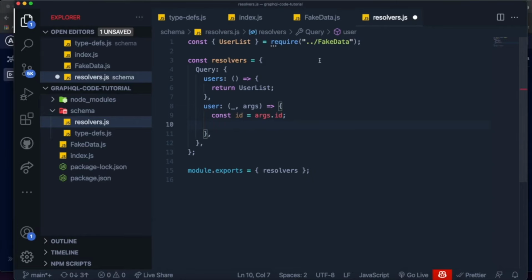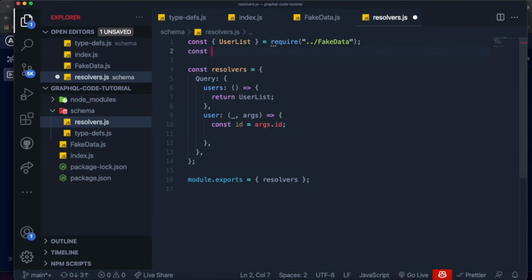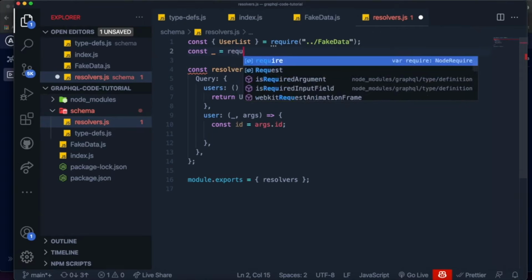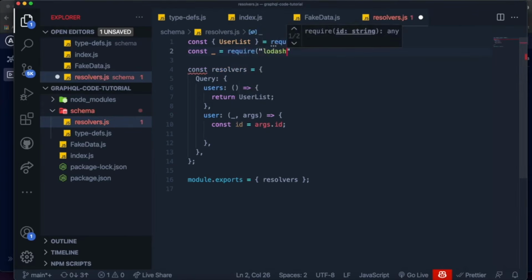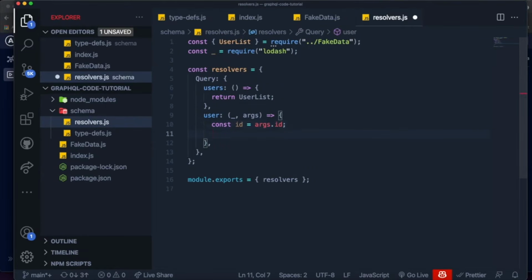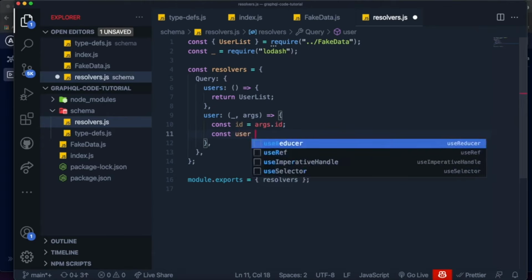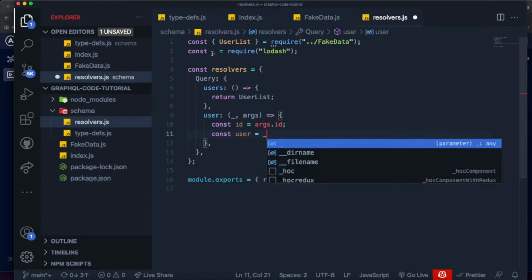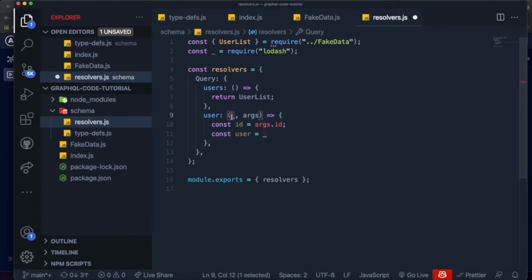Since I'm not using a database, I'm going to be using something called Lodash, which is a library that's already installed. You don't need to install anything, and it allows you to very easily do these kinds of operations with arrays instead of databases. I'm going to use it because it facilitates this, and it kind of looks like how you would use a database to get data. So with Lodash, what I can do is, for example, say const user equals underscore, which is what we called this over here. Oh damn, I just realized that I called this underscore and this is underscore over here as well. So for now, I'm just going to call this parent, which is fine.